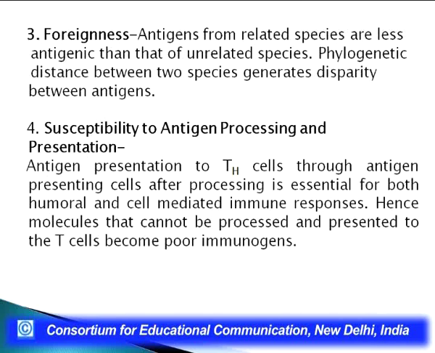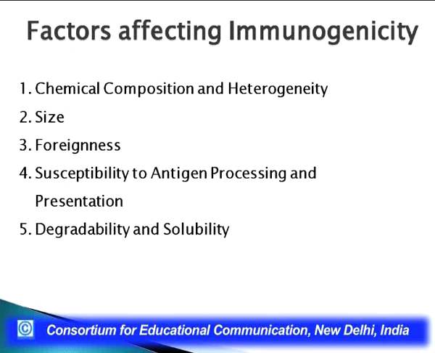So, these 5 are the most important factors that affect the immunogenicity of an immunogen in a body system: the chemical composition and heterogeneity, the size of an immunogen, the foreignness, the susceptibility to antigen processing and presentation, and degradability and solubility. These are the key factors. If an immunogen fulfills all these parameters, it can be classified as a very good immunogen.